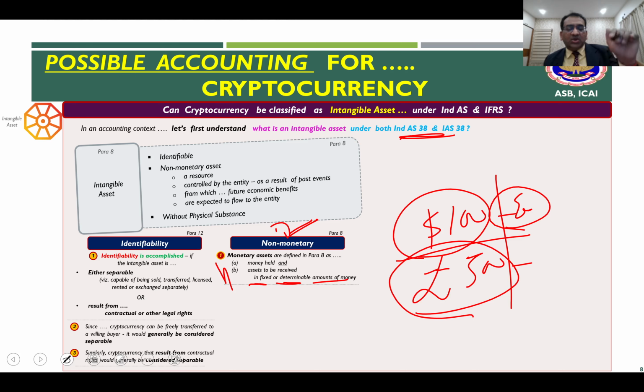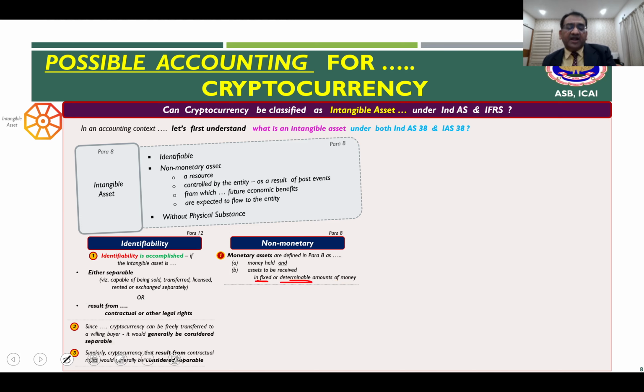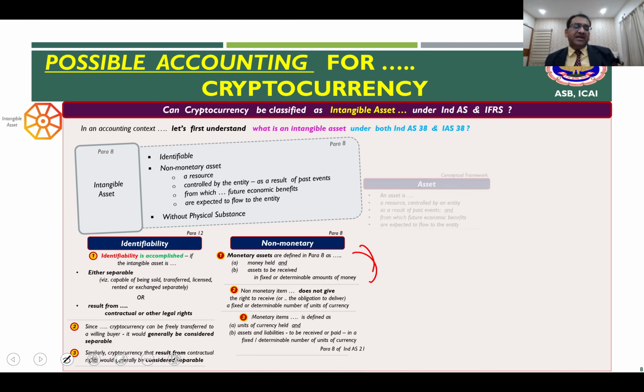But purely if you look at these receivable and payable, whatever may be the exchange rate tomorrow, what you have the right to is that you only receive $100 or you will pay only 500 pounds. So they are settled in a fixed and determinable amount of money, which in my example was $100 and pound 500. This is a fixed number. The rupee equivalent might be different, and that is the way the monetary items are defined. So non-monetary, by default, will be the other way around. That means something which is not fixed.